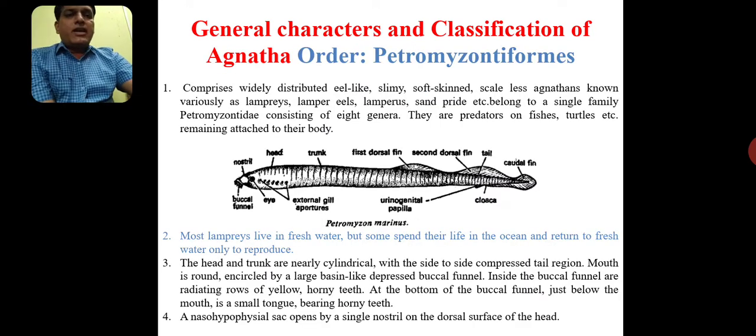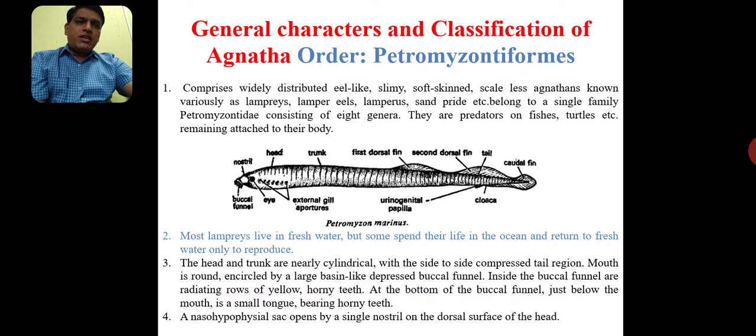This is the first order of the cyclostomes, Petromyzontiformes, and it includes eel-like animals. These are called Petromyzons. This comprises widely distributed, eel-like, slimy animals with very few scales on their body.